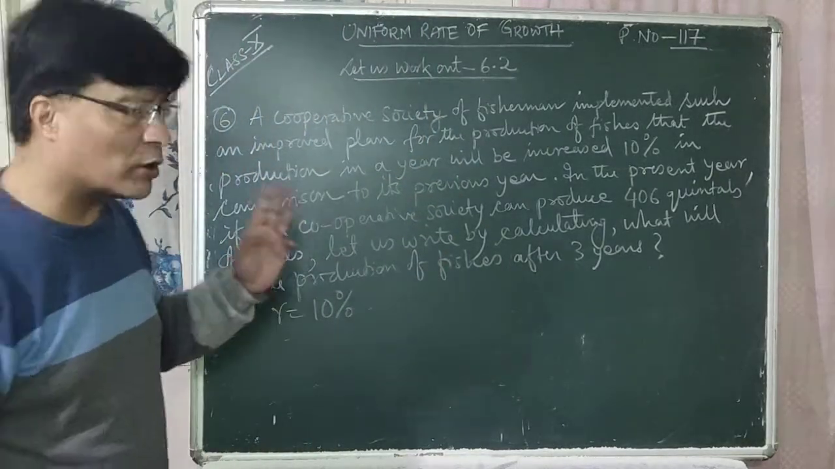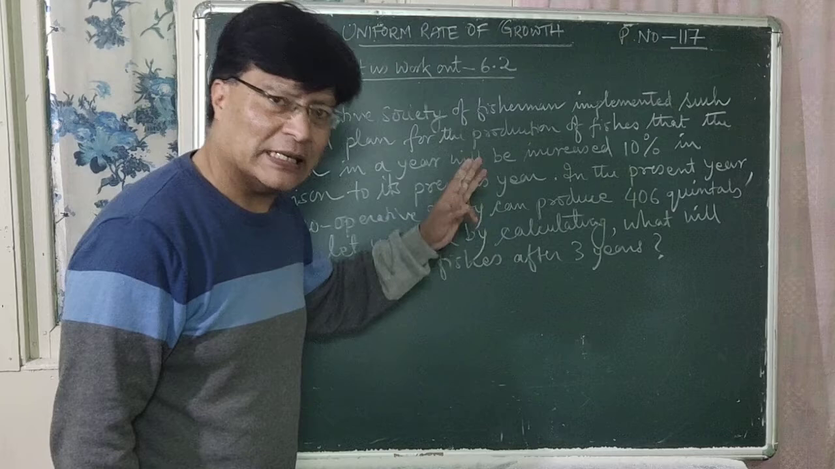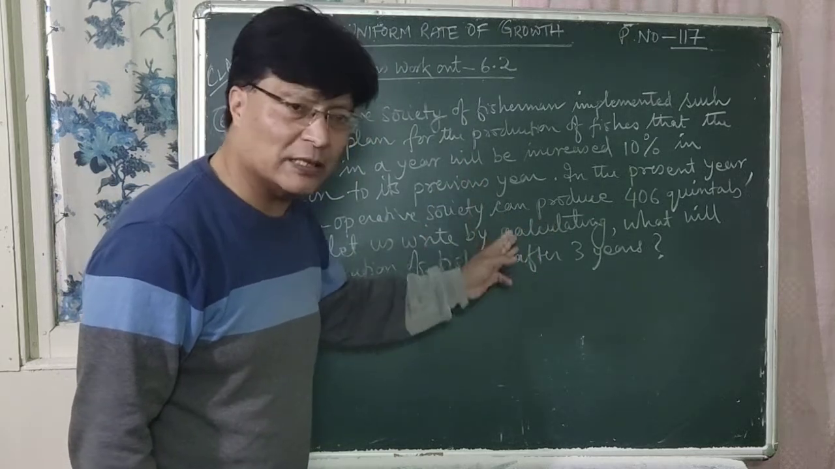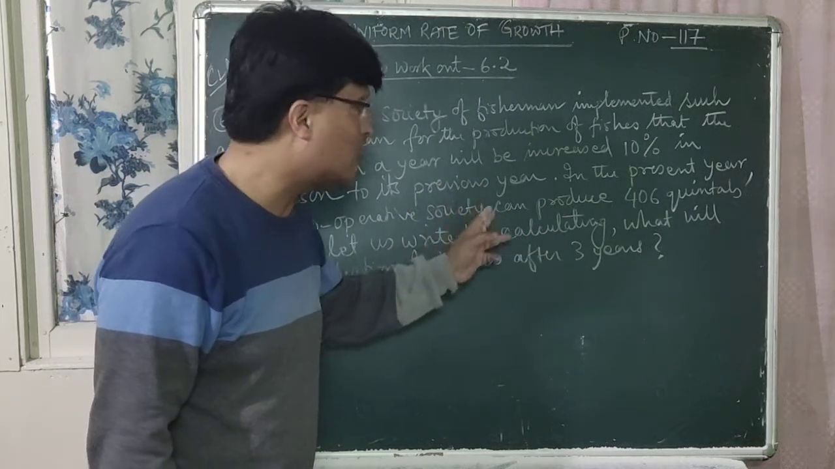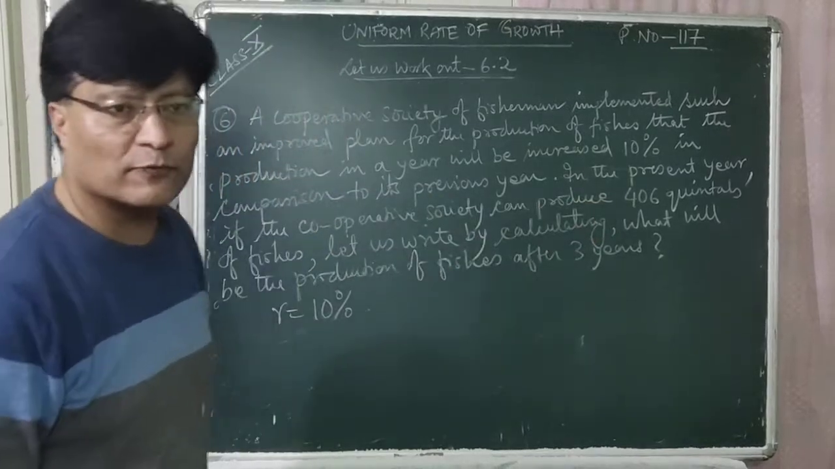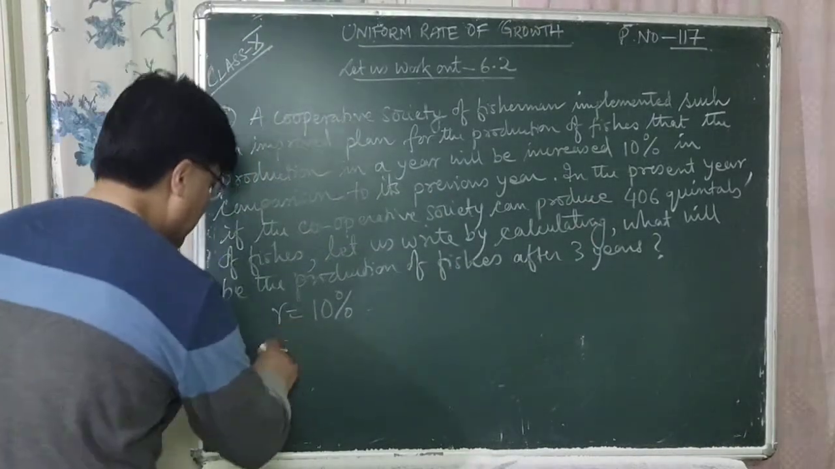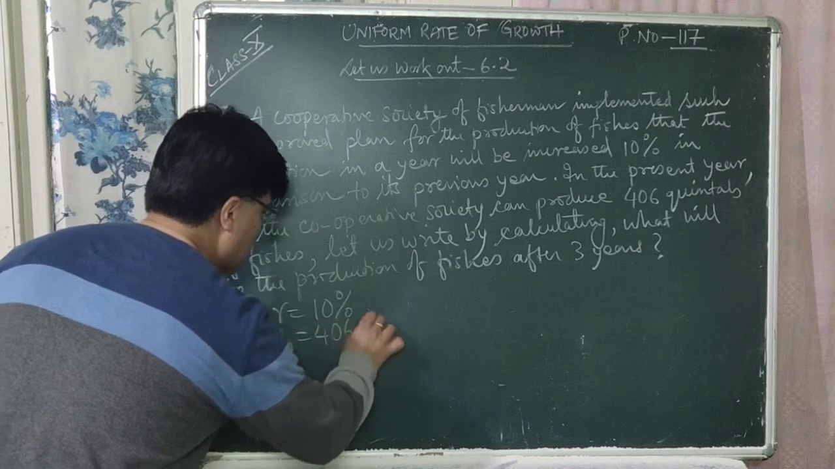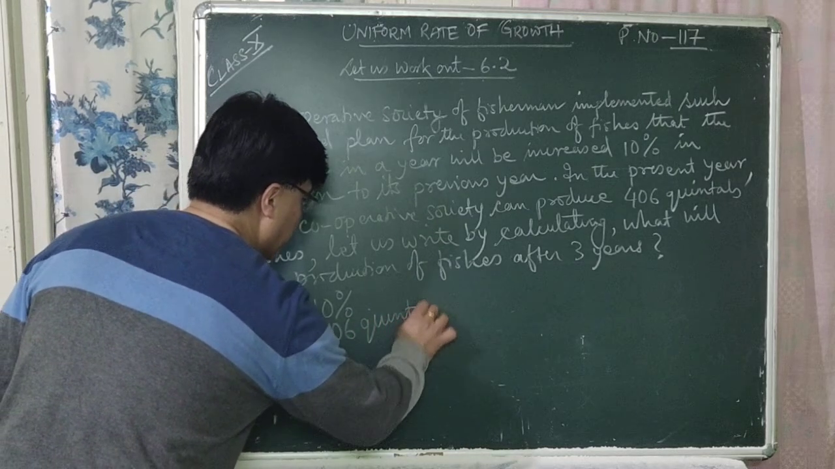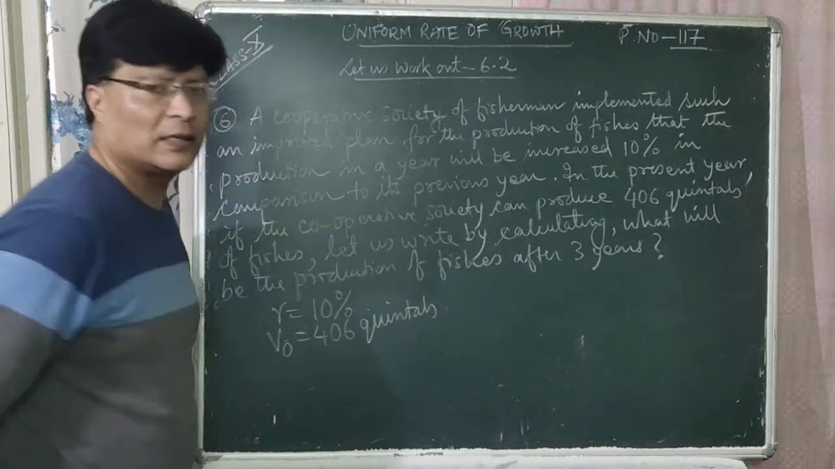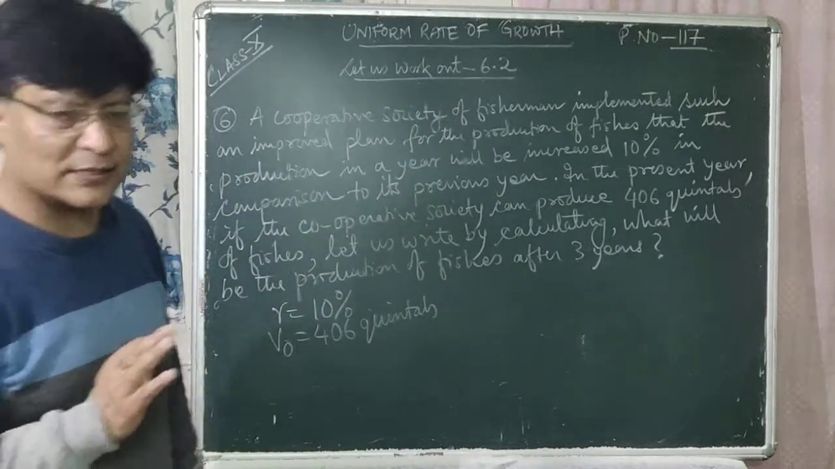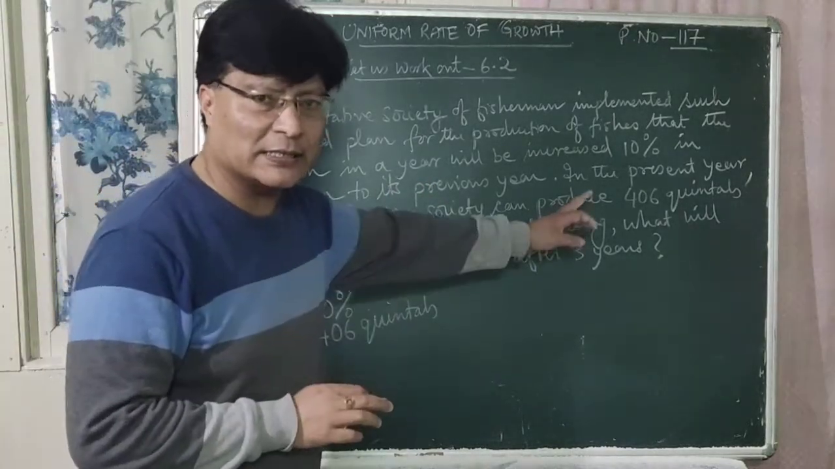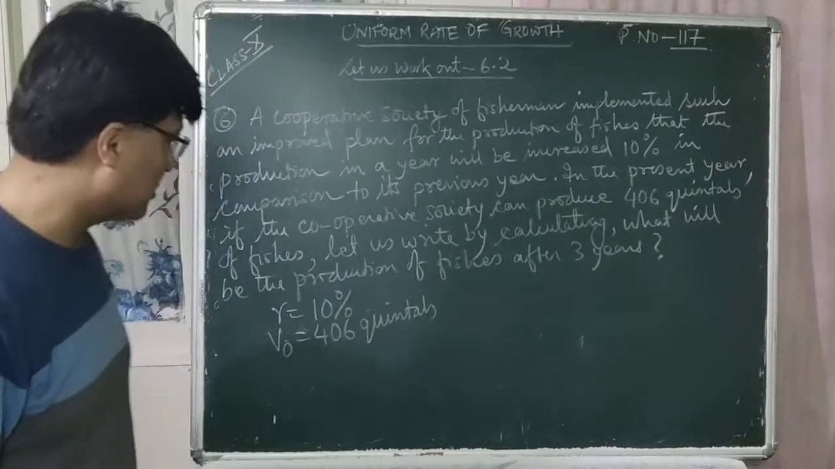Now, what is the production of fishes in this year, or in the present year? It was 406 quintals, right? So V0 is equal to 406 quintals. That is, the production of fishes in this present year is 406 quintals.